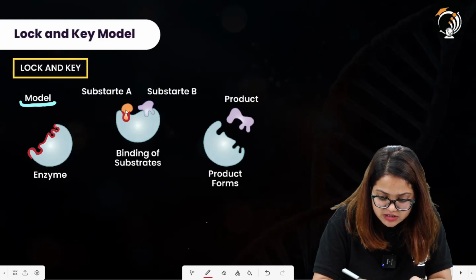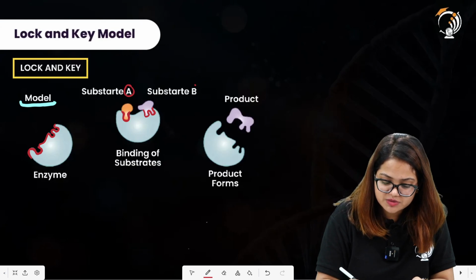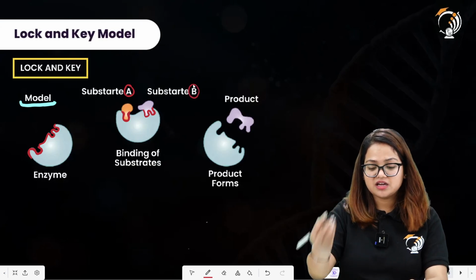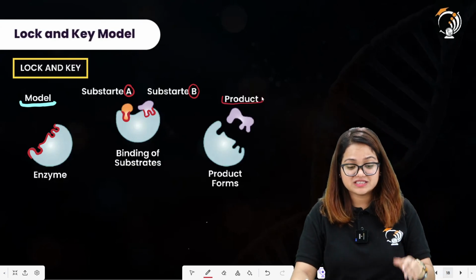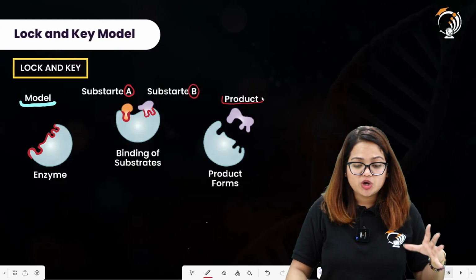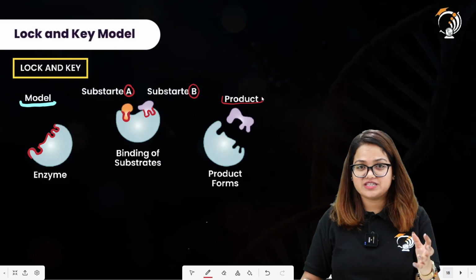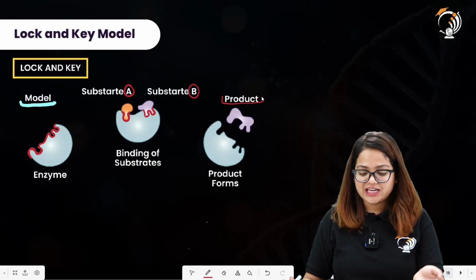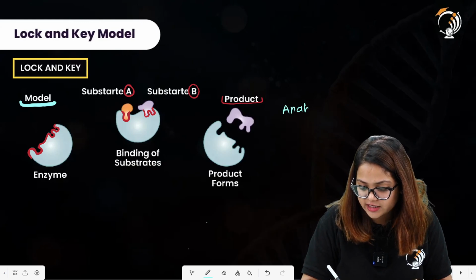It will bind to this side, and to this side also. Then we have the substrate A over here, substrate B over here. These are being converted into the products. So what kind of reaction is this? This is the kind of reaction in which smaller molecules are building up larger molecules. That is how we can say it is an anabolic reaction as well. This is an anabolic reaction.